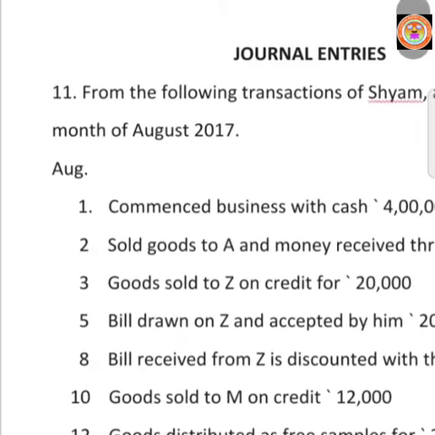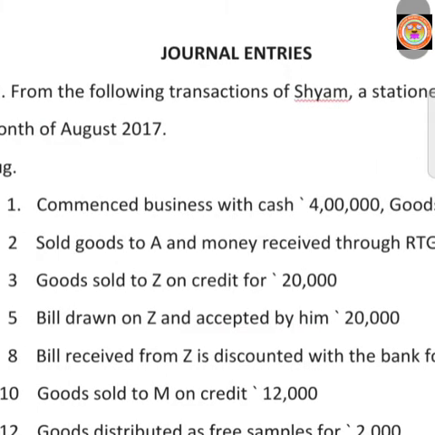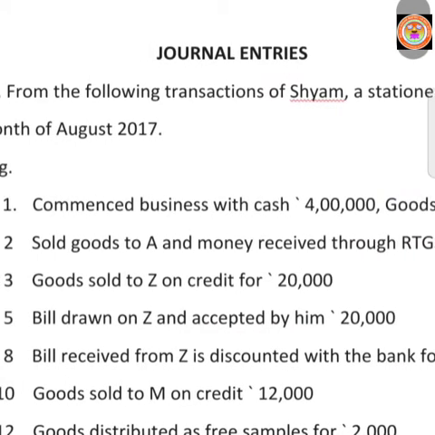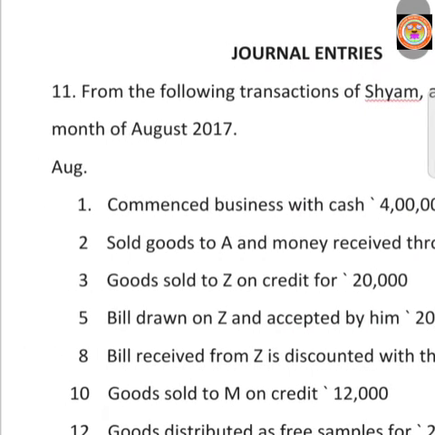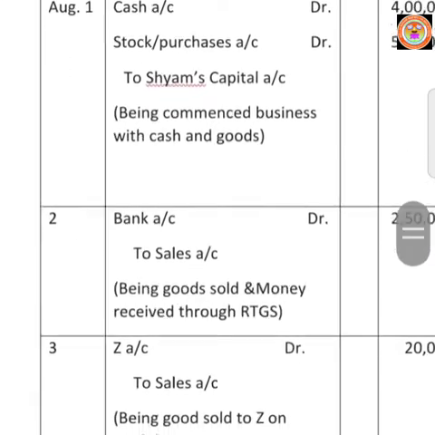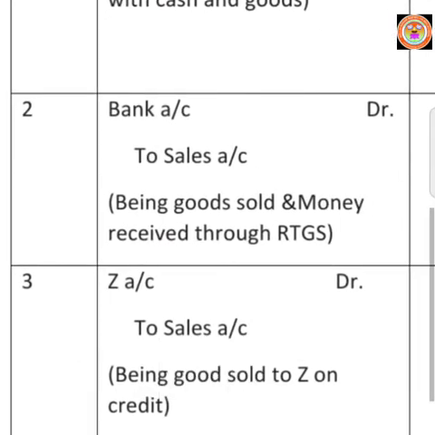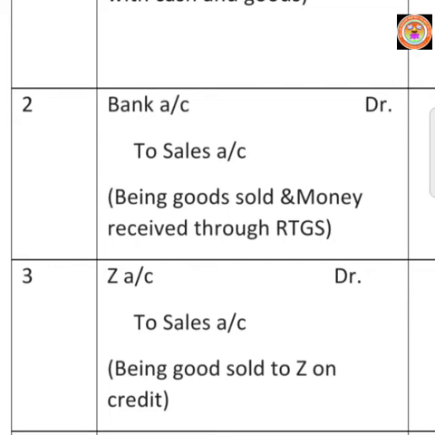Next transaction, August 3. Goods sold to Z on credit for rupees 20,000. Here also the proprietor sells goods to Mr. Z. So Z is the receiver of the goods. We are selling goods to Z on credit, so we have to mention his name.